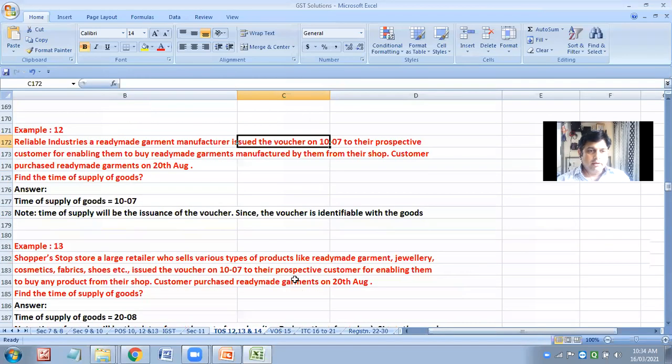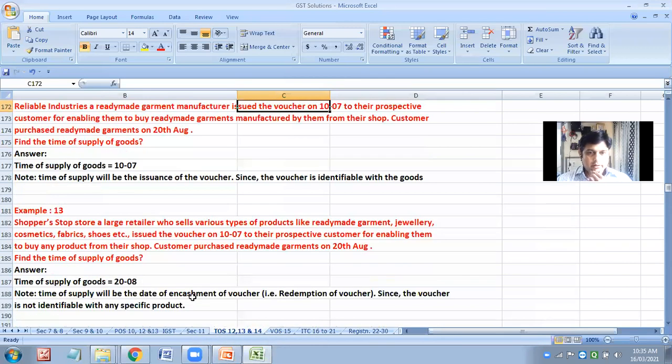And in the other case, Shoppers Stop store, a large retailer who sells various types of products like ready-made garments, jewelry, cosmetics, fabric, shoes, issued a voucher on 10th July for their prospective customer, enabling them to buy any product from their shop, and the customer buys a ready-made garment on 20th August. What will be the time of supply? Yes. So I hope with this section 12.4 is also getting over. Yes, absolutely right.